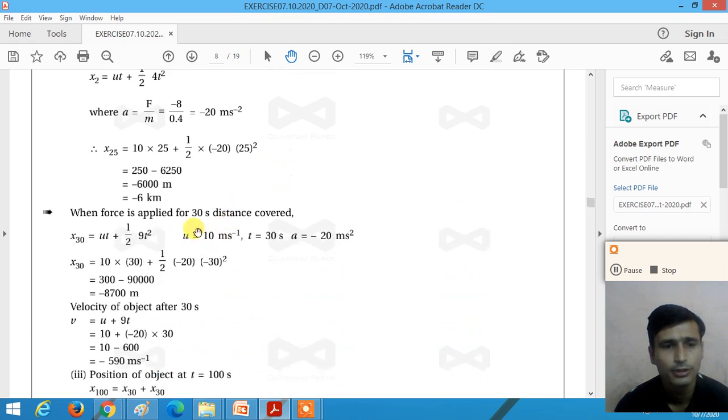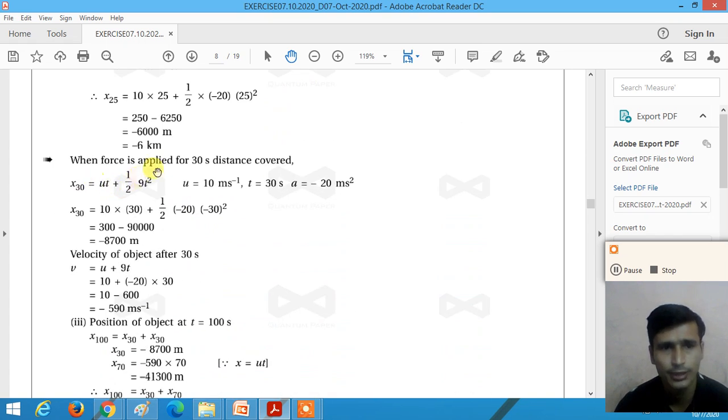Now, third one is when the force is applied for 30 seconds, the distance covered by the object, right? x30 is equal to ut plus 1 half at square. So here u is equal to 10 meters per second, t is 30 seconds and acceleration is equal to minus 20 meters per second squared. If you calculate the position of the object at 30 seconds, x30 is equal to v0t plus 1 half at square.